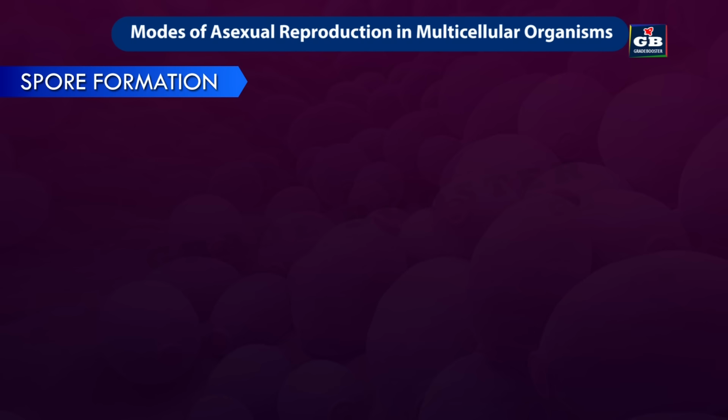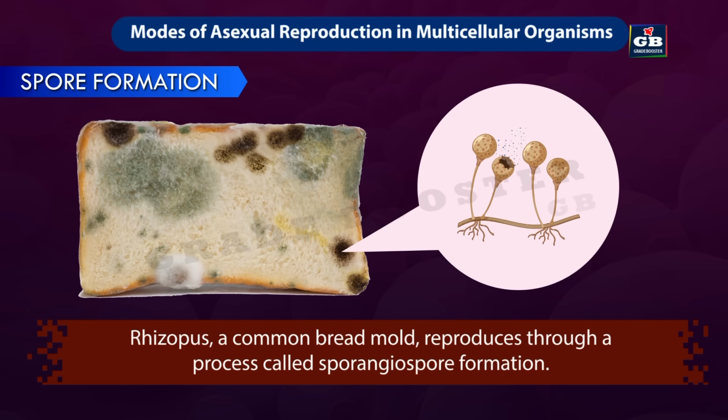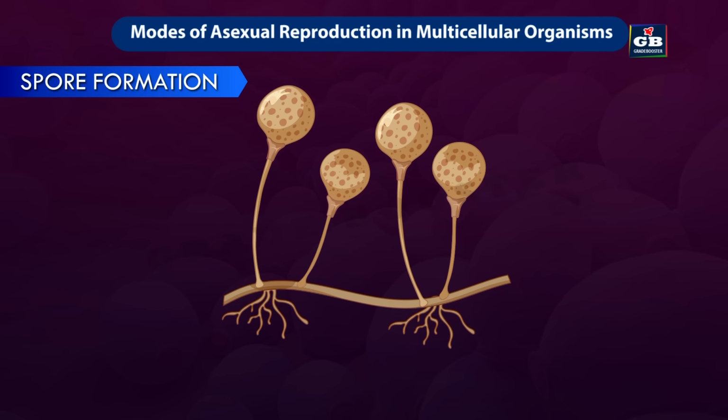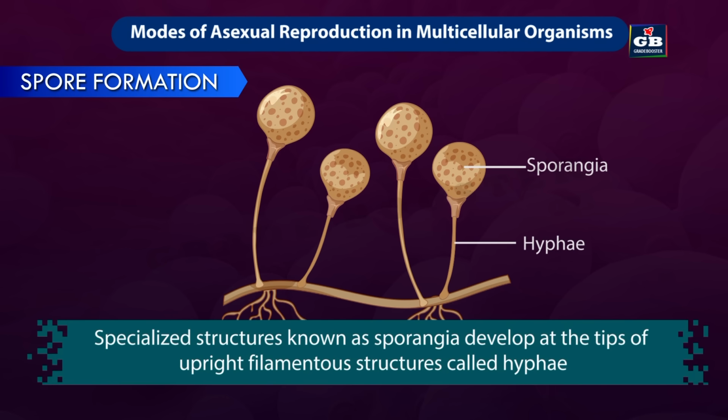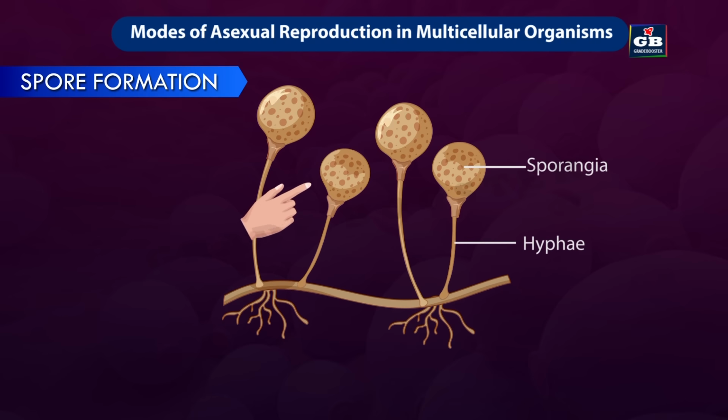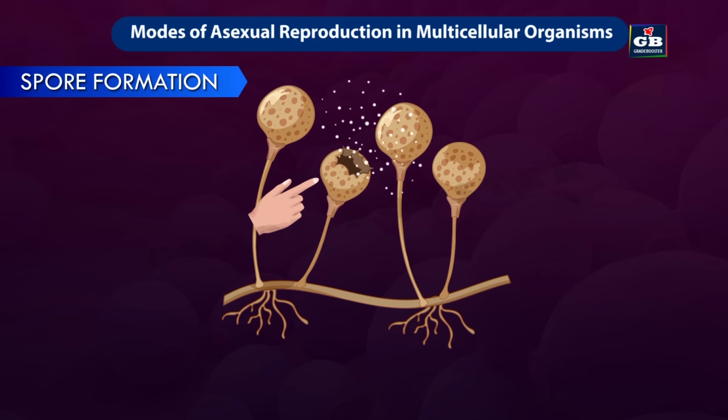Next, spore formation. Rhizopus, a common bread mold, reproduces through a process called sporangiospore formation. Specialized structures known as sporangia develop at the tips of the upright filamentous structures called hyphae. Inside these sporangia, numerous asexual spores called sporangiospores are produced. As the sporangium matures, it eventually ruptures, releasing the spores into the surrounding environment.